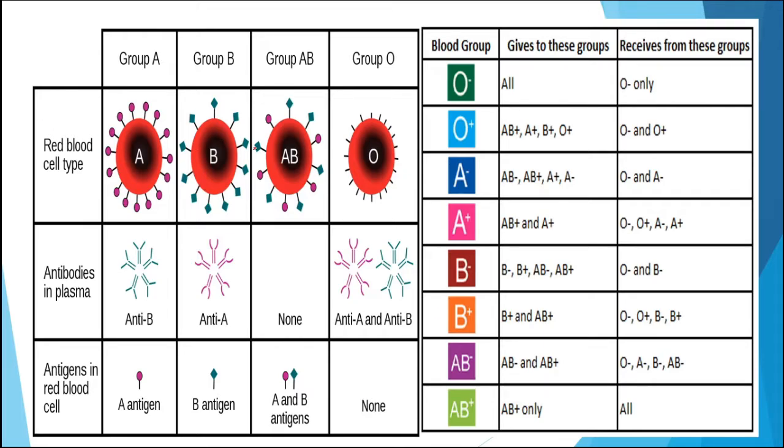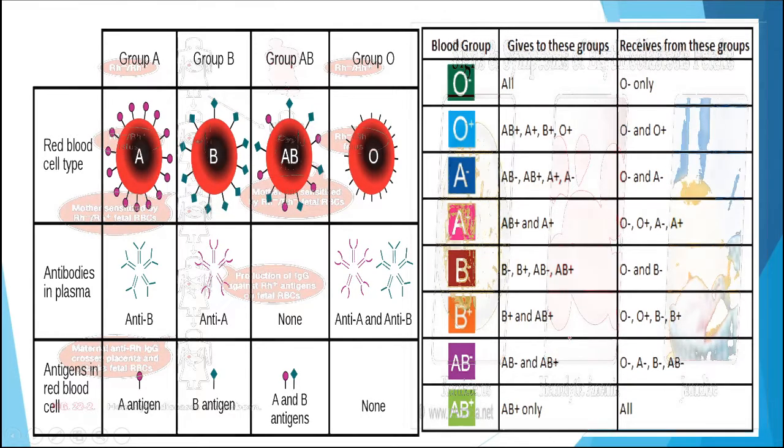On the basis of the presence of Rh factor, there are again eight types of blood groups, that is A positive, A negative, B positive, B negative, AB positive, AB negative, O positive and O negative. The O blood group is known as the universal donor, whereas AB is known as the universal recipient. These are the blood groups which can receive or give blood to these different types of blood groups.